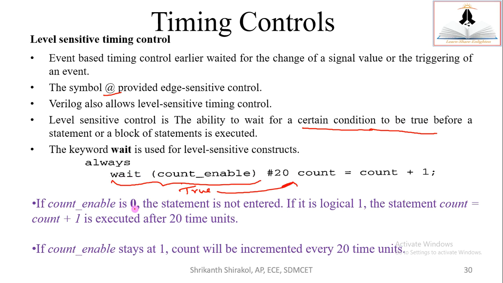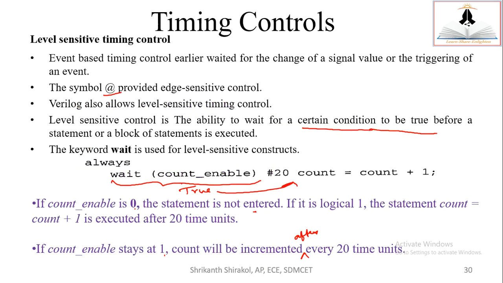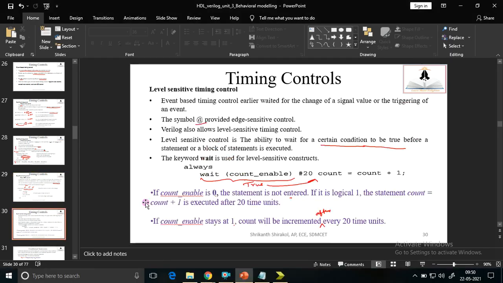If count_enable is 0, the statement is not entered. If it is logical 1, the statement count equals count plus 1 is executed after 20 time units. If count_enable stays at 1, count will be incremented after every 20 time units. This is how it proceeds. So this is all about the event controls. In the next session, we are taking conditional statements, that is the if else statement and case statements and all.